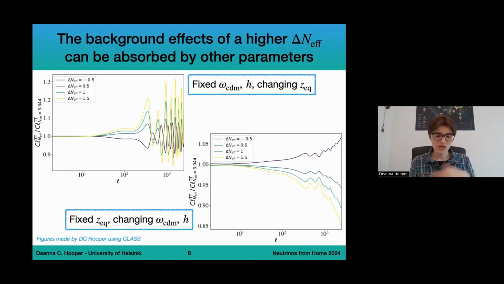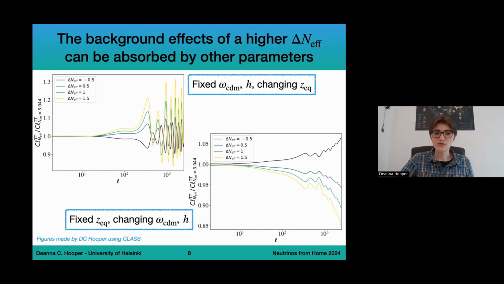At late times is where we really see the impact. One reason to do this change and present it in this way is that you can really see that there is a connection between N effective and the Hubble rate. By increasing one, we can absorb the effects of increasing the other. This means that these two are going to be degenerate. And this might be interesting if you want to do anything like solving the Hubble tension. It's important to bear in mind that N effective does play a role in this parameter as well.